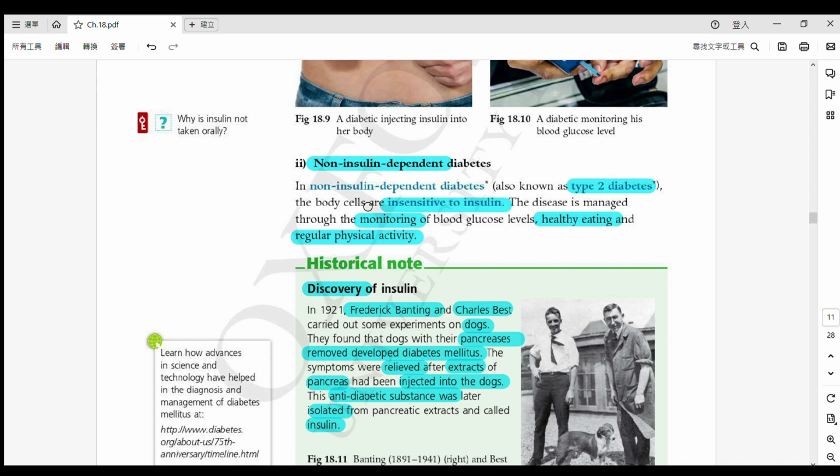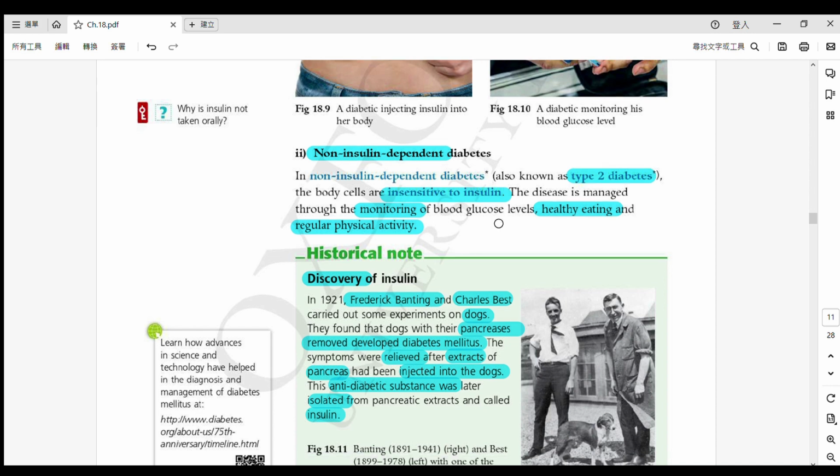Okay, because this time the body cells, okay, we are talking about all the body cells, including liver cell, muscle cell, any body cell. They are insensitive to insulin. Insensitive 自己都讀啦。Insensitive 代表唔敏感。Okay, insensitive to insulin.